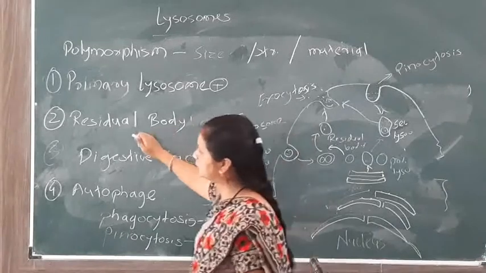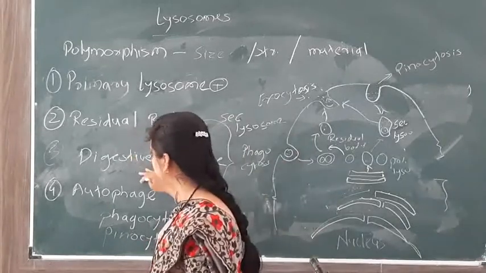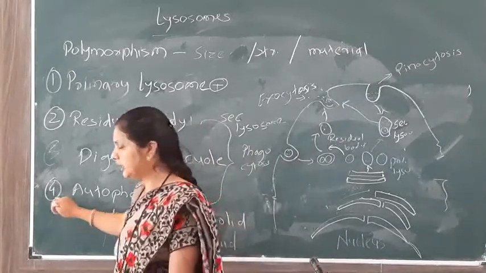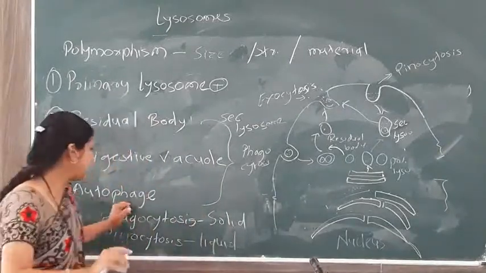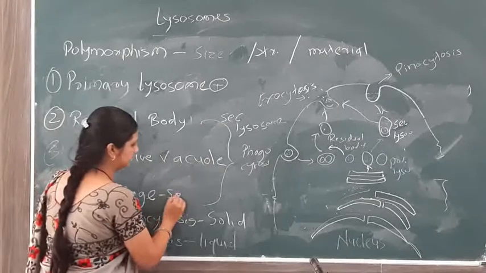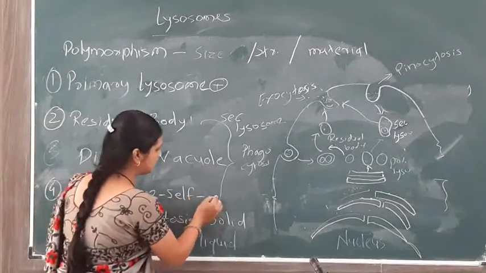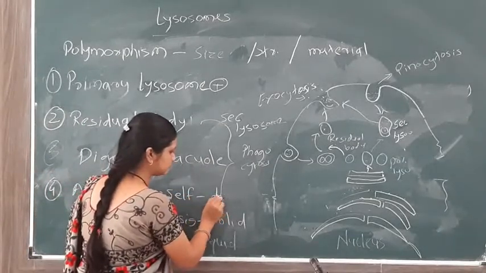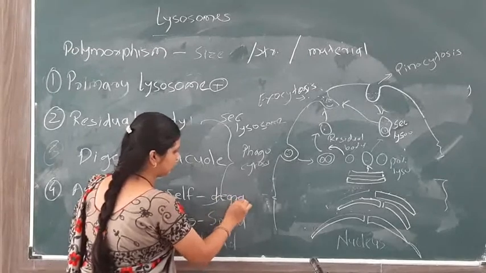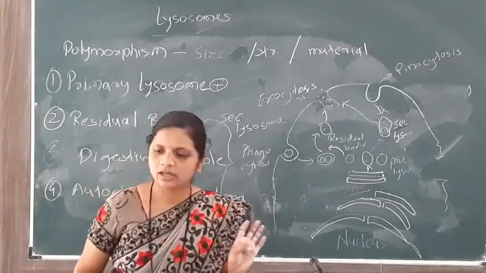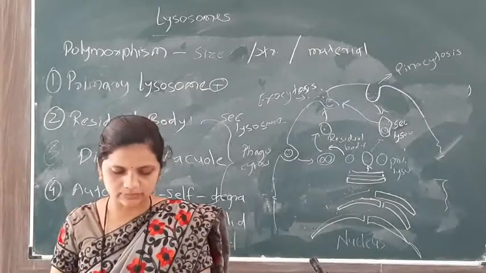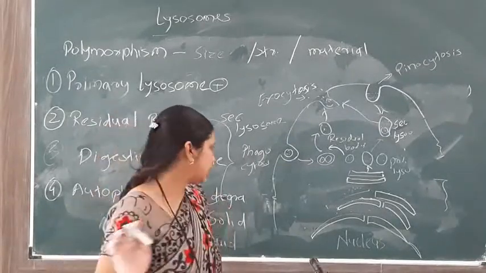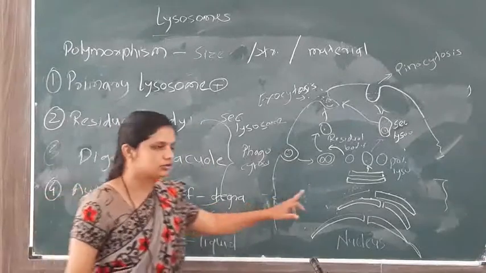The secondary lysosome has three parts: the residual body, digestive vacuole and autophagy. The fourth part is autophagy. What is meant by autophagy? Auto means self, phagy means degradation. Self-degradation. The cell organelles which are not useful or not essential for the cell are degraded by the lysosome.